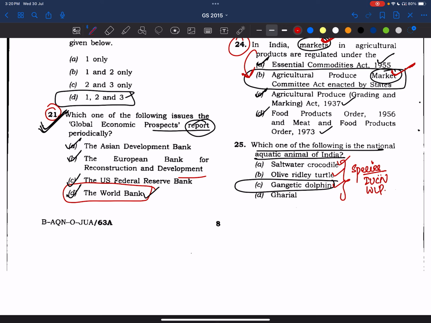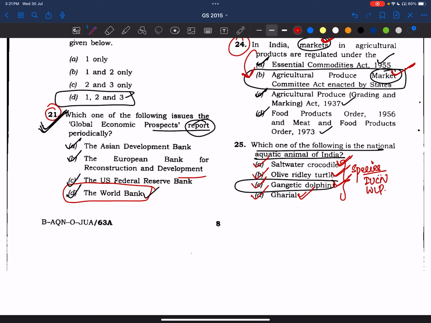For example, they do mass nesting on the Odisha coast at Gahirmatha beach. So there are a few characteristics of all these animals. We'll try to figure all these out, because UPSC has asked about the waggle dance, so it asks for the characteristics of a species and gives that species in the options. UPSC has a few very important species in its knowledge and makes repeated questions on these species only.